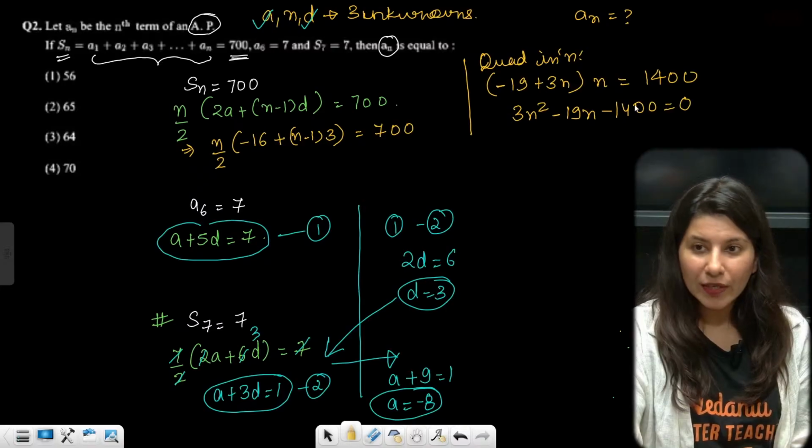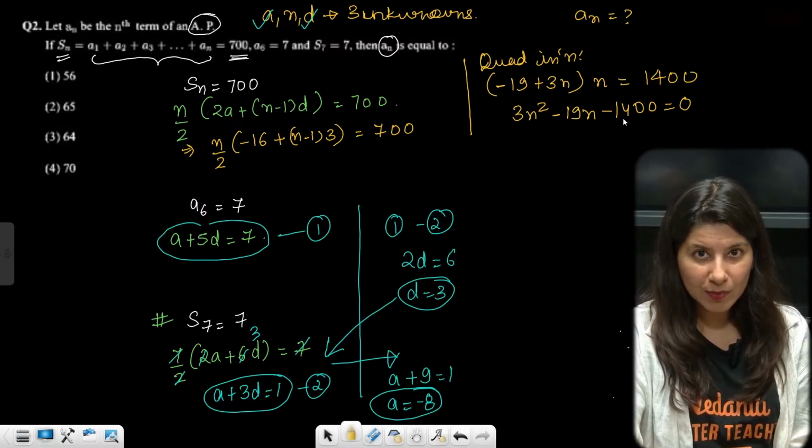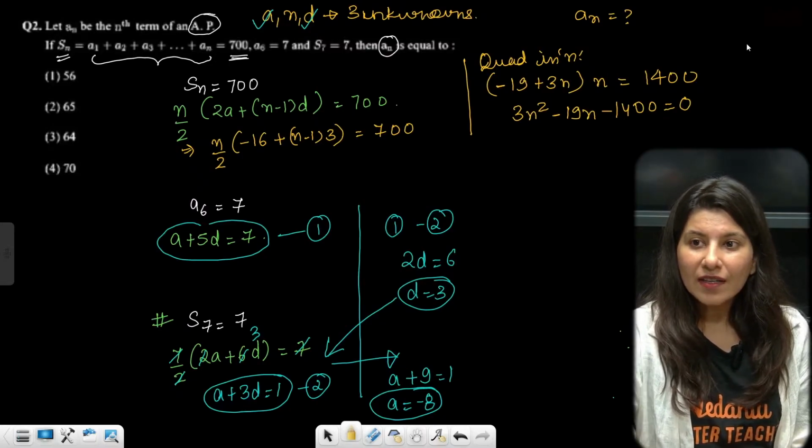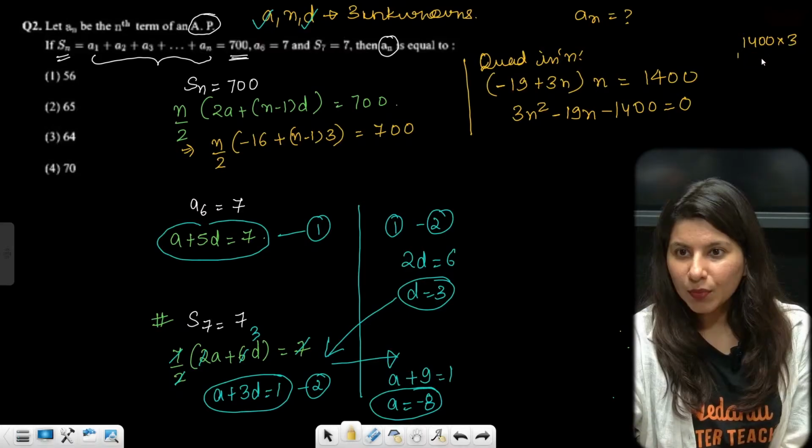So 1400 into 3. Now you have to split it. So 1400 into 3, 14 into 100 into 3. Right. So 14 into 25 into 4 into 3.